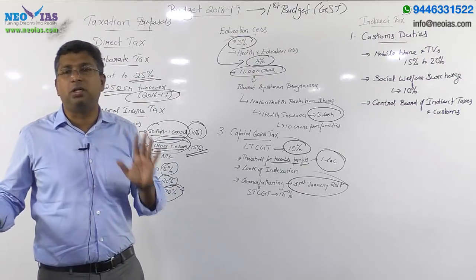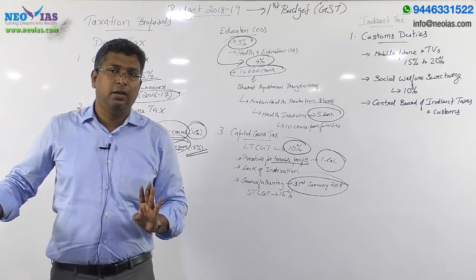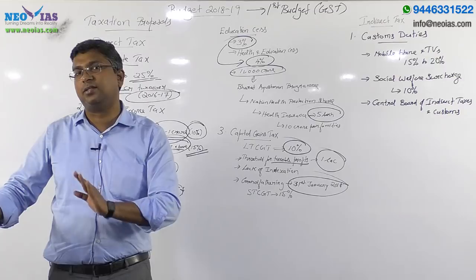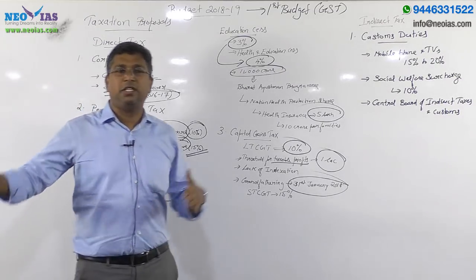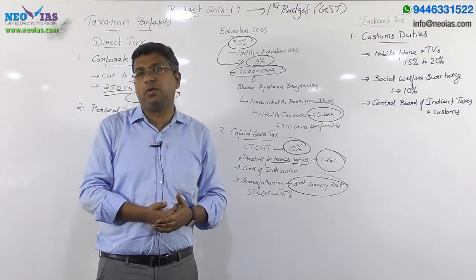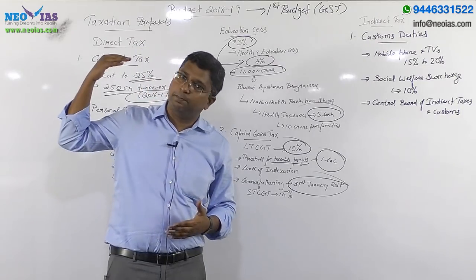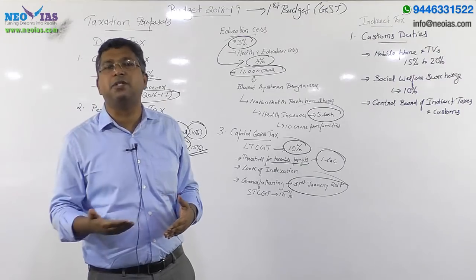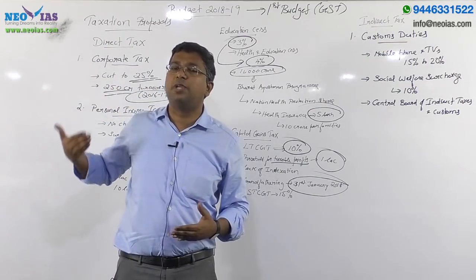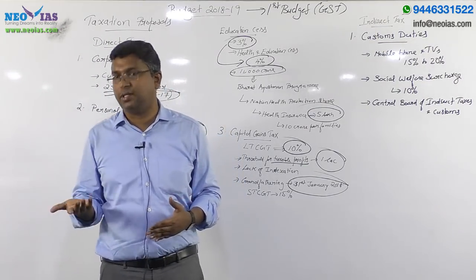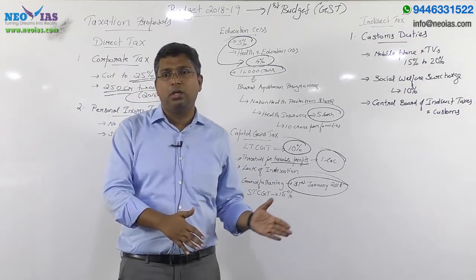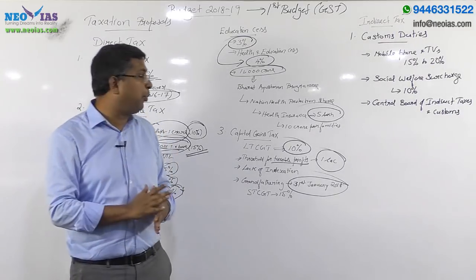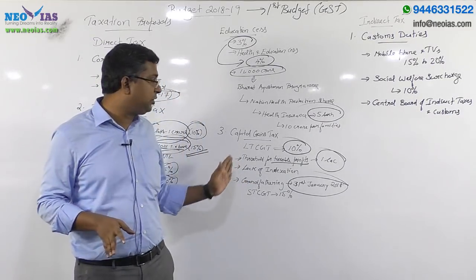Now in relation to the short-term capital gains tax, just have an idea. It was 15% and there is no change in relation to short-term capital gains tax. So from today onwards, that is from 1st February 2018, we will be having a short-term capital gains tax of 15% on equities, as well as a long-term capital gains tax of 10% on equities. So we now have short-term capital gains tax and long-term capital gains tax on equities. That is very important for your prelims, that's why I have stressed it.